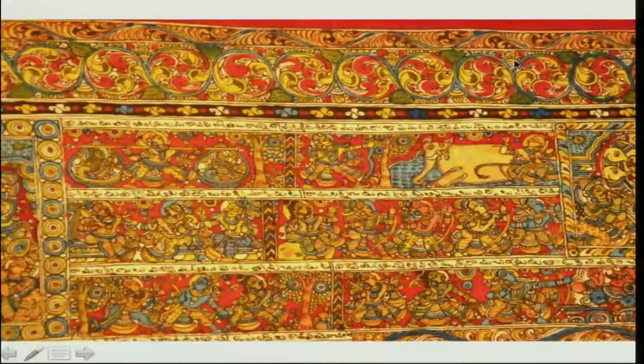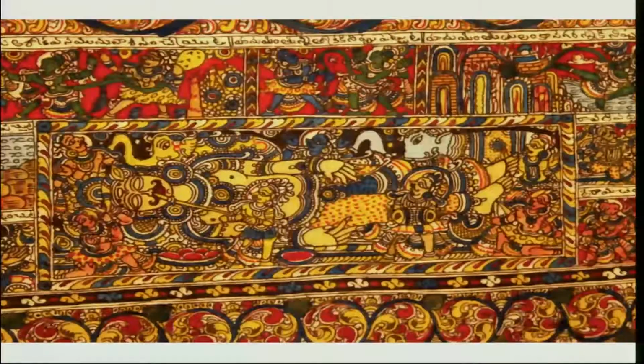Even in the borders, there's no place which is very empty. So wherever there's some negative space, they made sure that it's filled up with some decoration or the other. At the same time, the decorations are also continuous. In another frame, at the bottom of the entire picture, there is another smaller rectangle, and we see the same thing going on. So there's a whole lot of scale change in all the images that makes it very important.